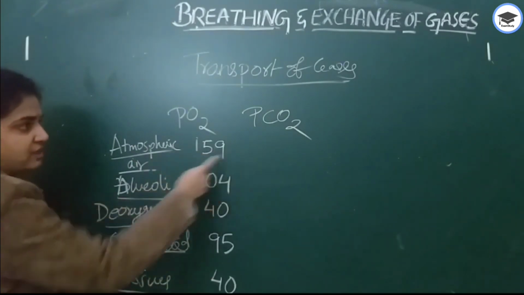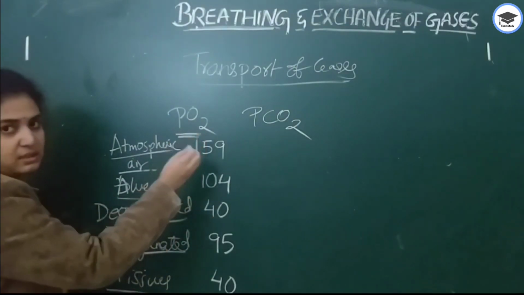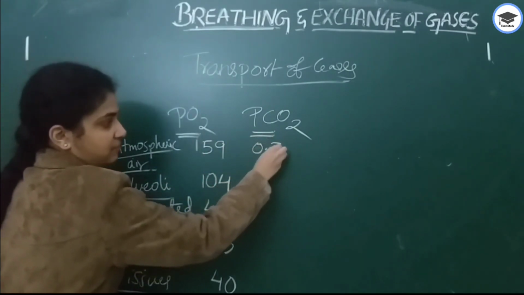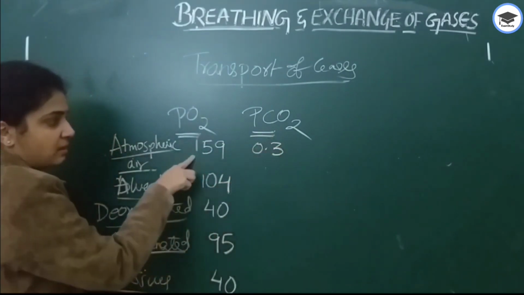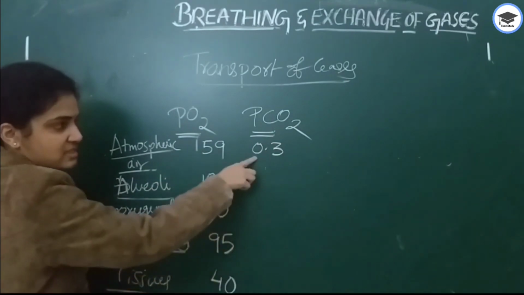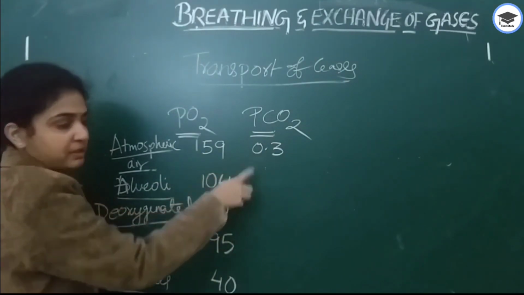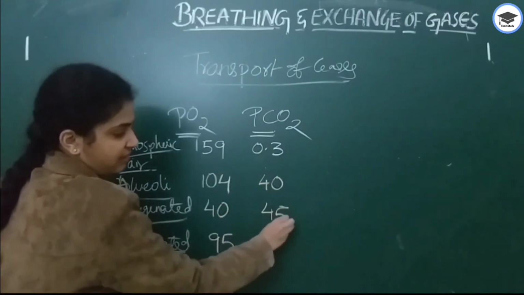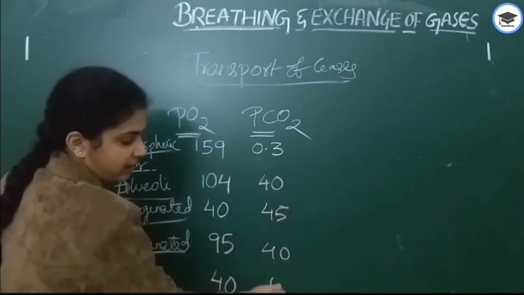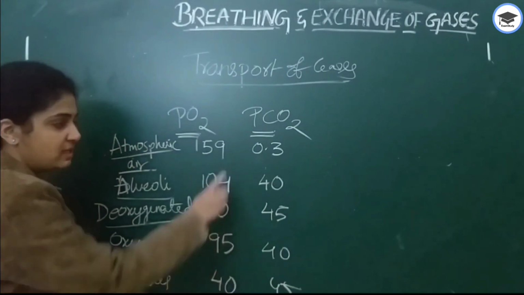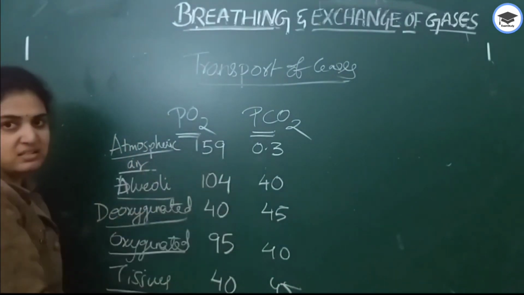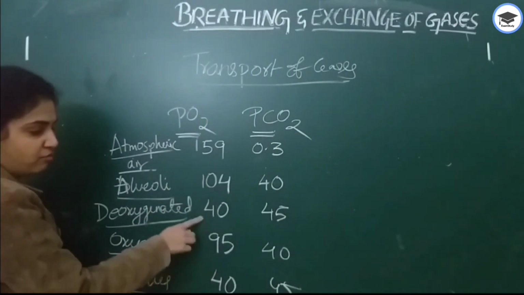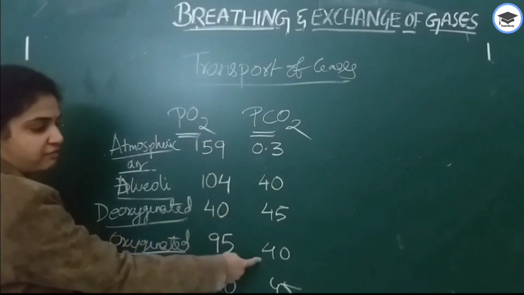Next, this is about oxygen. Next for carbon dioxide, 0.3. This is the smallest one, 0.3. Next, 40, 45, again 40, again 45. For easy remembrance, I have made this chart like this. For easy remembrance: 40, 40, 95, 40, 40, 45, 40, 45.